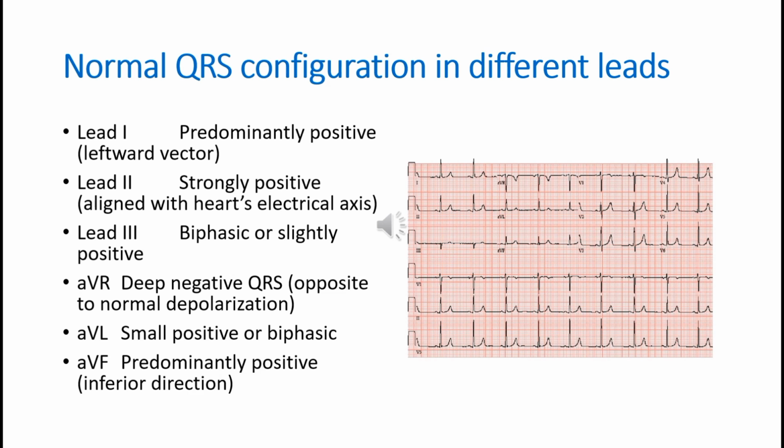This is normal ECG. In lead 1 and lead 2, QRS is positive, and in lead 3, it's biphasic or slightly positive. In AVR, it's a deep negative. In AVL, it's a small positive or biphasic, and in AVF, predominantly positive.